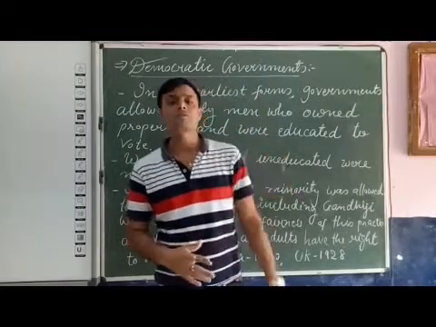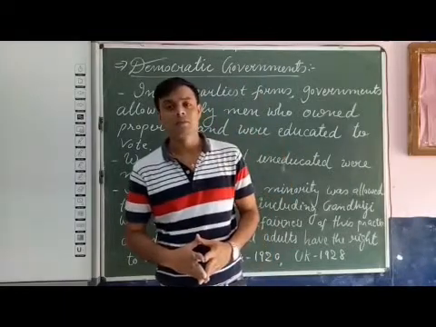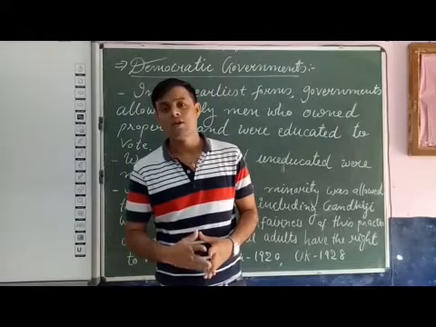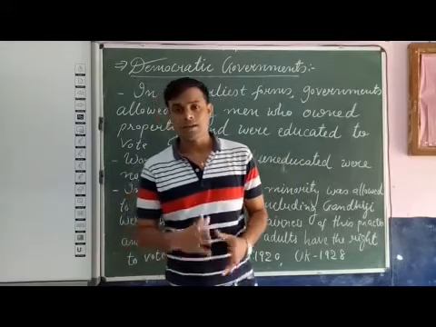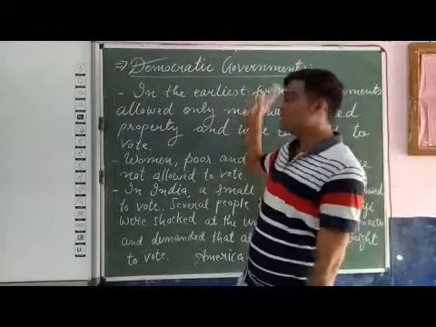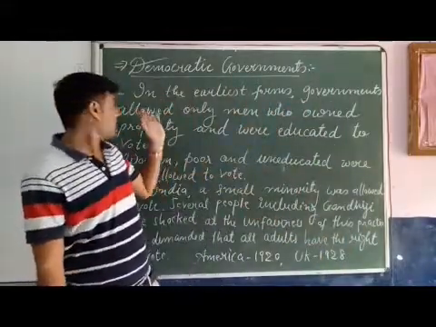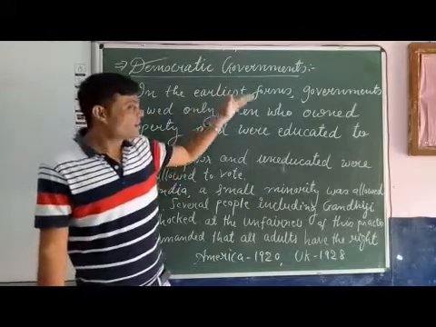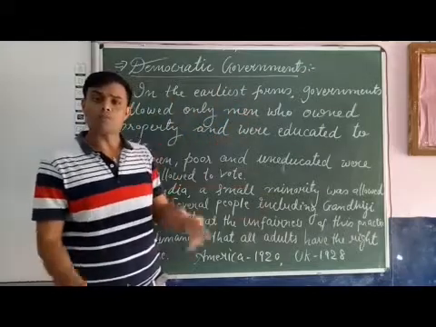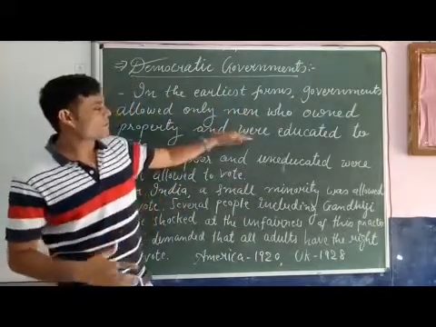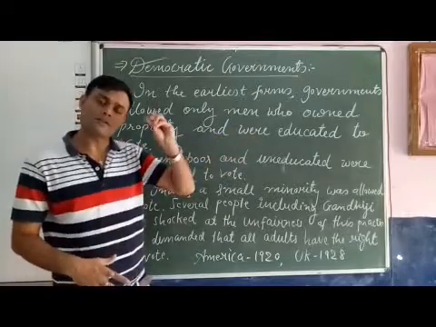But in the earliest forms of democracy, this universal adult franchise was not followed. In earlier times, the governments allowed only men who owned property and were educated to vote in the election.